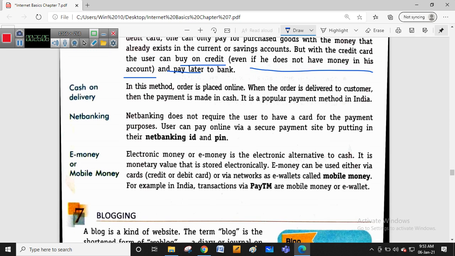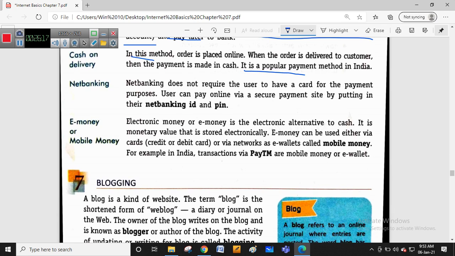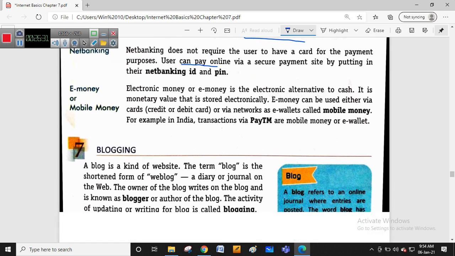Okay, the cash on delivery. So cash on delivery is also available online. While doing the payment you can pay cash once your product is received. Okay, it's also one of the popular payment modes. Net banking is also the same as a debit card. We should have the amount in our account. But in this case we use the username, net banking ID, password or PIN that we should know. Here we can pay online very securely through net banking.